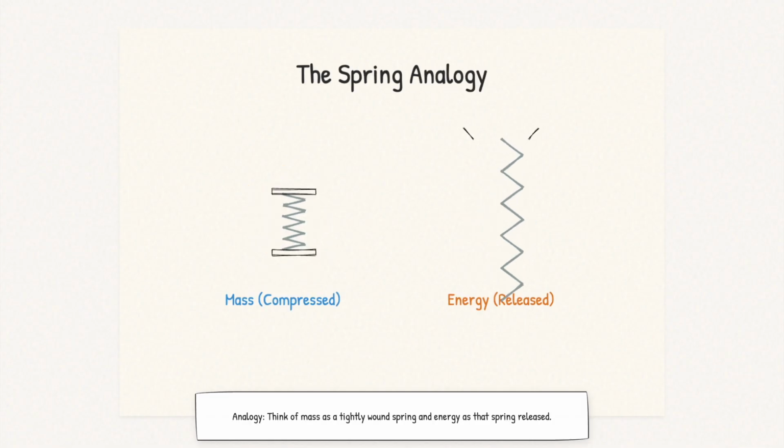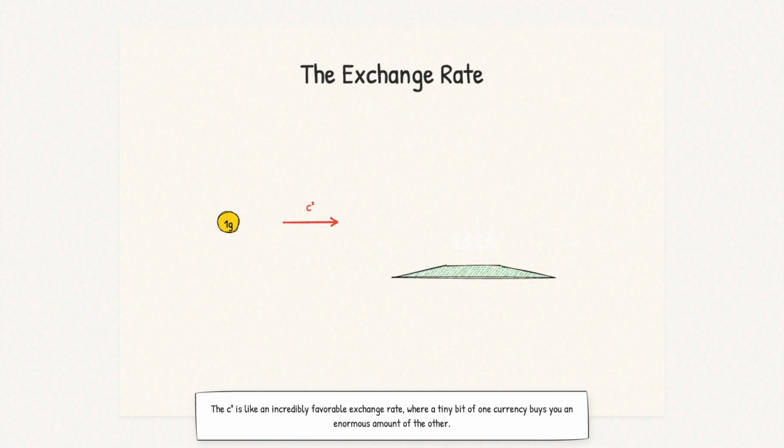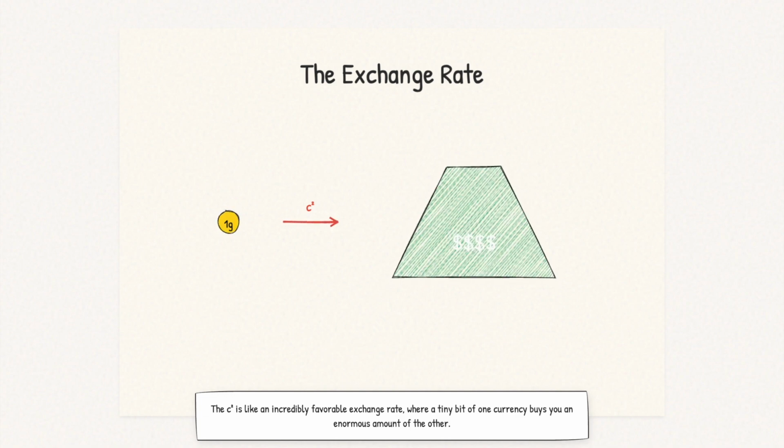Think of mass as a tightly wound spring and energy as that spring released. Just like a tiny compressed spring can unleash a lot of motion when released, a tiny amount of matter contains an explosive amount of energy waiting to be released. The c squared is like the conversion rate. An exchange rate that's incredibly favorable, when a tiny bit of one currency buys you an enormous amount of the other.